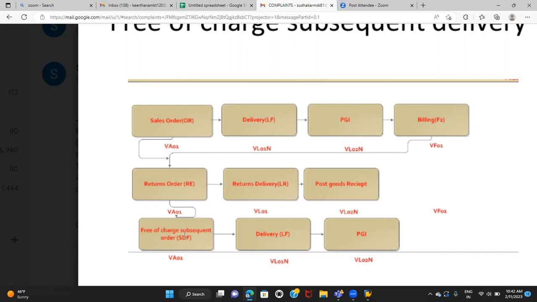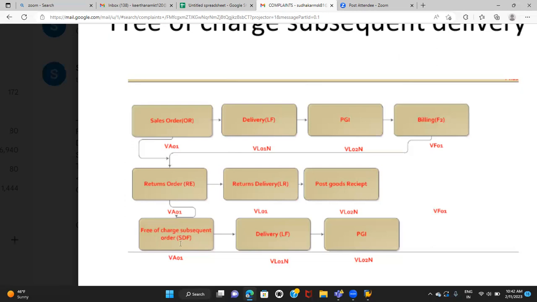Same way, what is the sales document type for the returns? RE. RE. Very good, excellent. So the same way, free of charge subsequent order. The sales document type for the free of charge subsequent order is SDF. SDF will always be created with reference to the return order. Without return order reference, we will not be able to create the free of charge subsequent order.